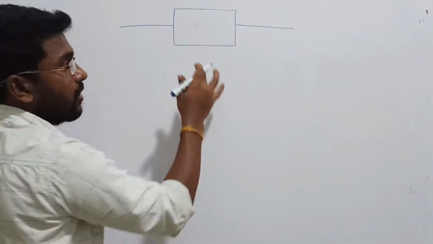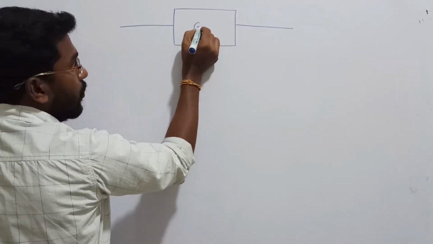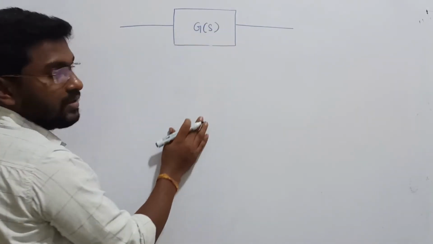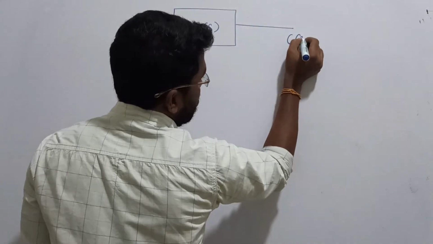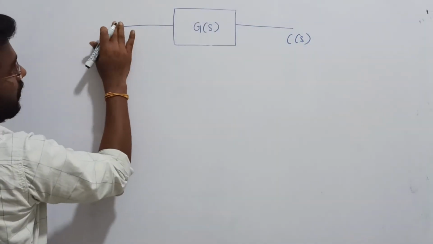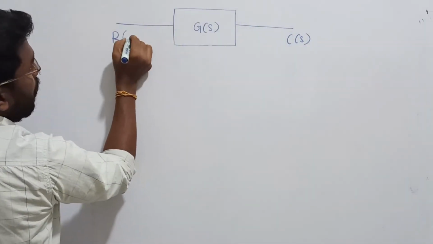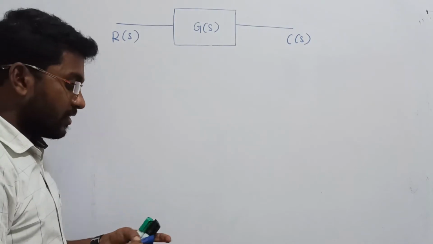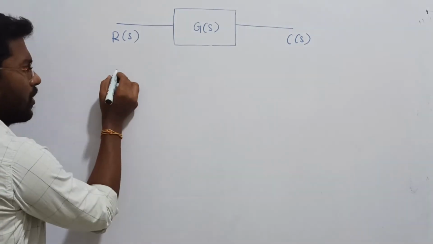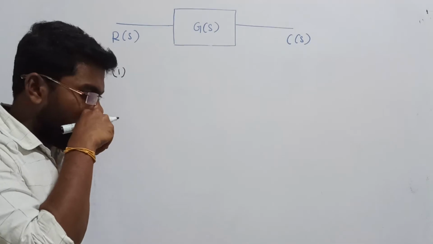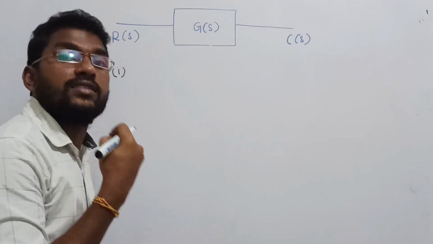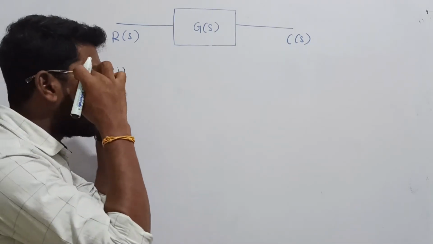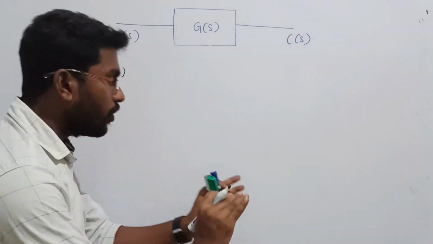They will not talk about the system at all, right? About the system they did not give any values. It will be given as G of S, and it will be given as C of S, and it will be simply given as R of S. Now the question is, right? What will the first statement be? That is the famous repeated model, but many of you struggle at this point because you do not understand the meaning of this system. Now we will get the clear idea.